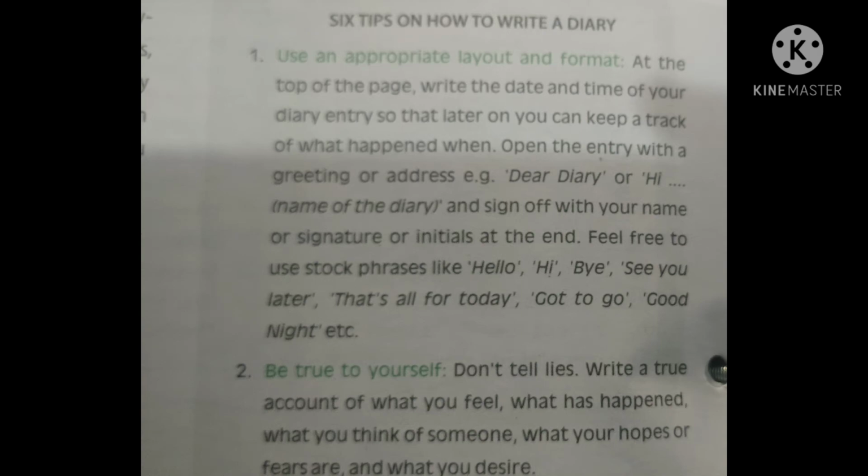Here are some points that you have to keep in mind when you are going to write a diary entry. First is use an appropriate layout and format. At the top of the page, write the date and time of your diary entry so that later on you can keep track of what happened and when. Open the diary entry with a greeting or address like dear diary, hi, and with your name also you can start writing the diary entry. And at the end you can write a signature, and you can write your name also.